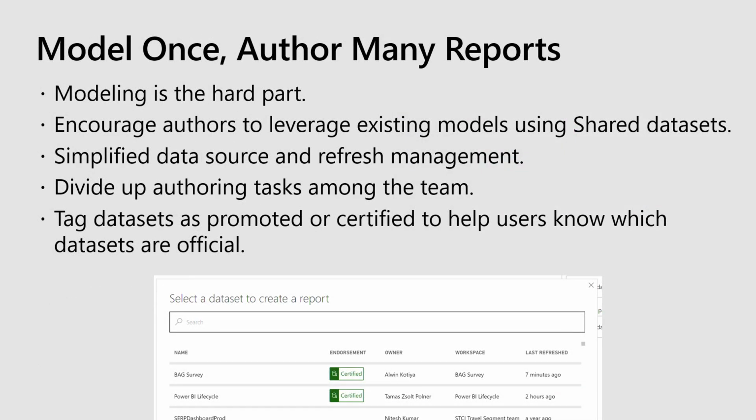We also recommend, once you have a team of creators together working on stuff, that you model once and author mini reports off of that one model. Modeling can be quite difficult. You will likely need to worry about DAX. You have to worry about the schema of your model. There's a lot of stuff you have to worry about that's specialized to modeling.